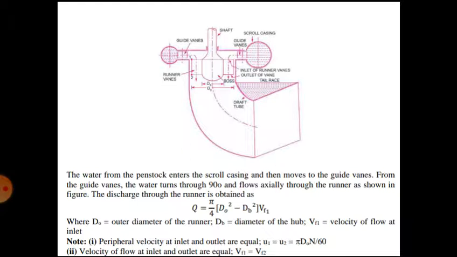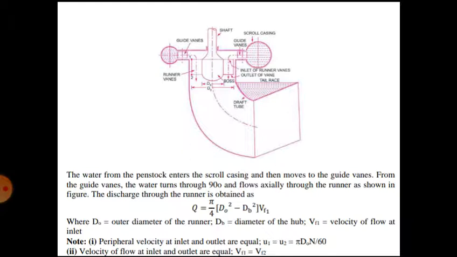See here, a 3D view of the Kaplan turbine, so that we can understand the 2D better. Here we can see the other components of the turbine. Here the guide vane is there, the shaft is there, the scroll casing is there. This structure is the same as the Francis turbine.